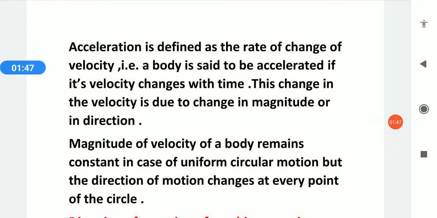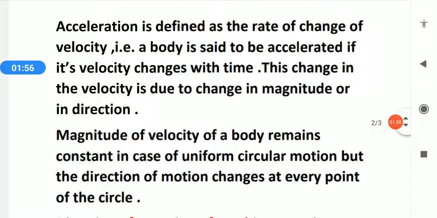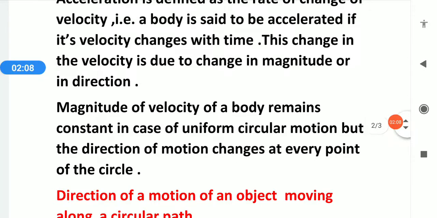Acceleration is defined as the rate of change of velocity, that is, a body is said to be accelerated if its velocity changes with time. This change in the velocity is due to a change in magnitude or direction. The magnitude of velocity remains constant here in case of uniform circular motion, but the direction of motion changes at every point of the circle. Let me show you a figure.